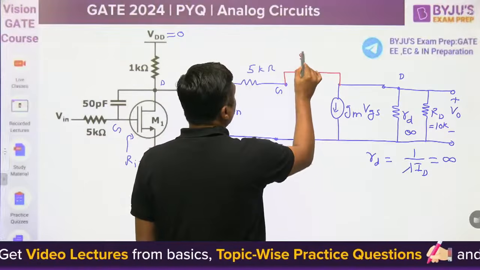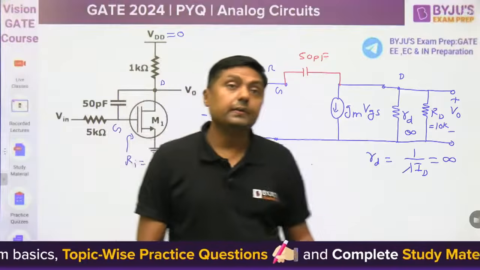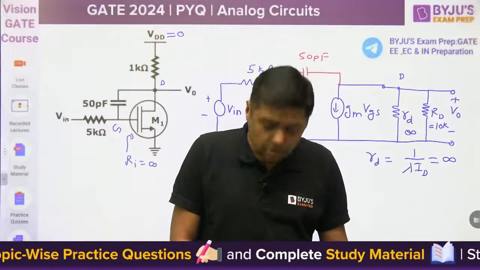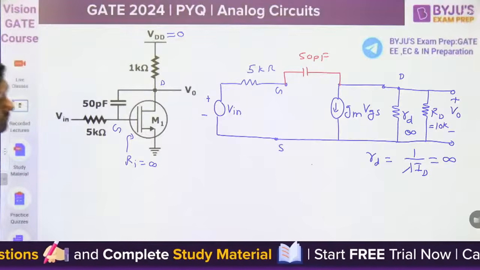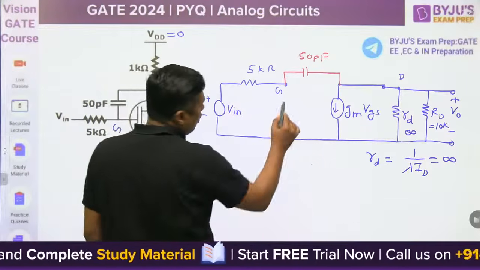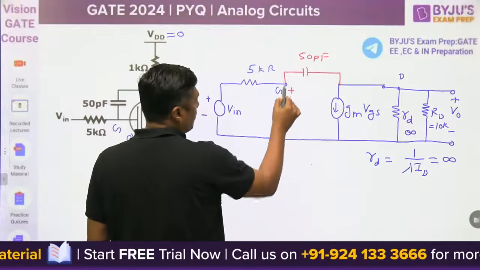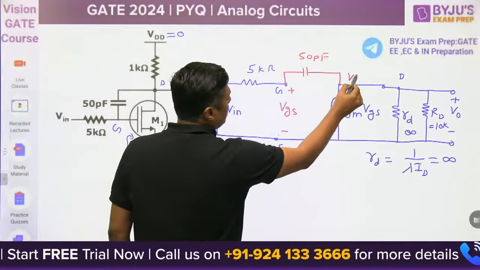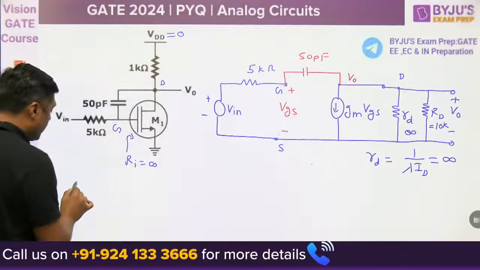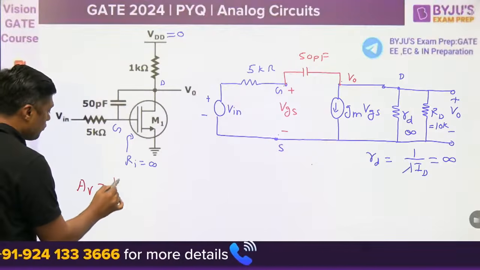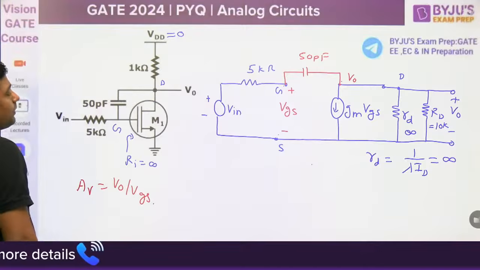This is the 50 picofarad capacitor. Okay, that is the model, right? Now, how can we solve this and find the pole frequency? You have to apply Miller's theorem. What is the voltage from this point to this point? This is called VGS. And what is the voltage at this point? V0. The relation between V0 and VGS is called AV, V0 by VGS. Then you can apply Miller's theorem.